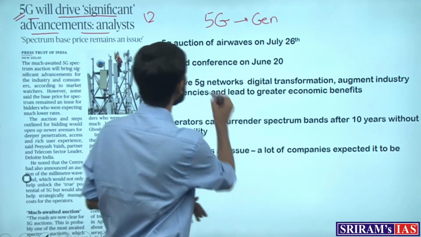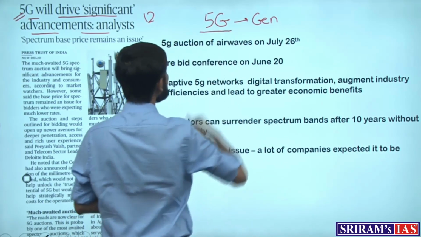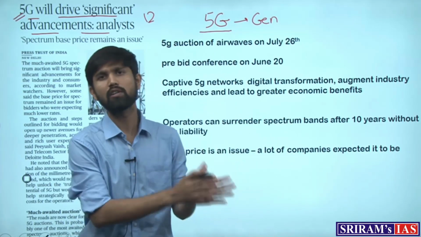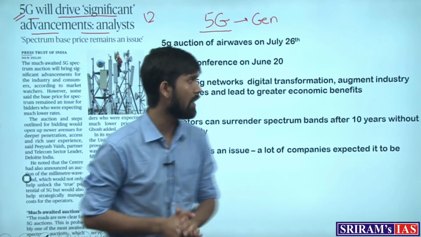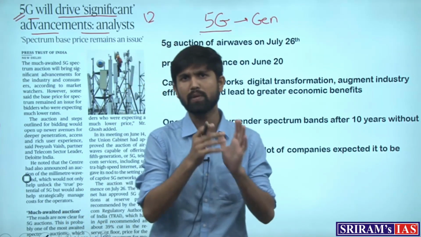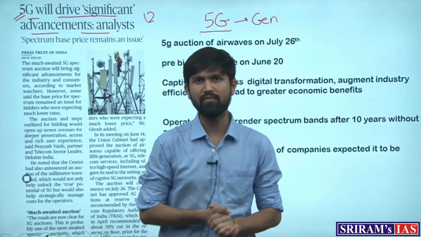And the newest network on this is the 5G network in India, which is to come. Even though work on 6G and beyond has also begun, currently the technology which is to enter India is the 5G technology.